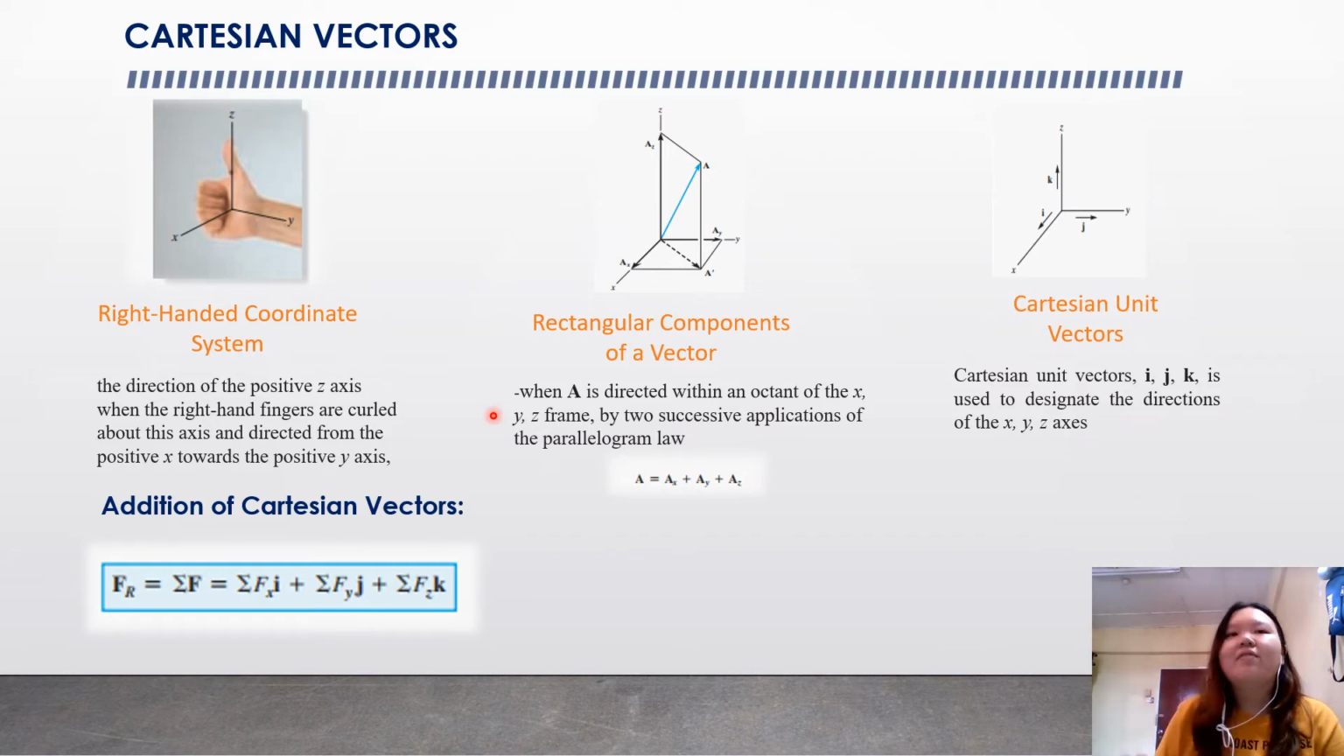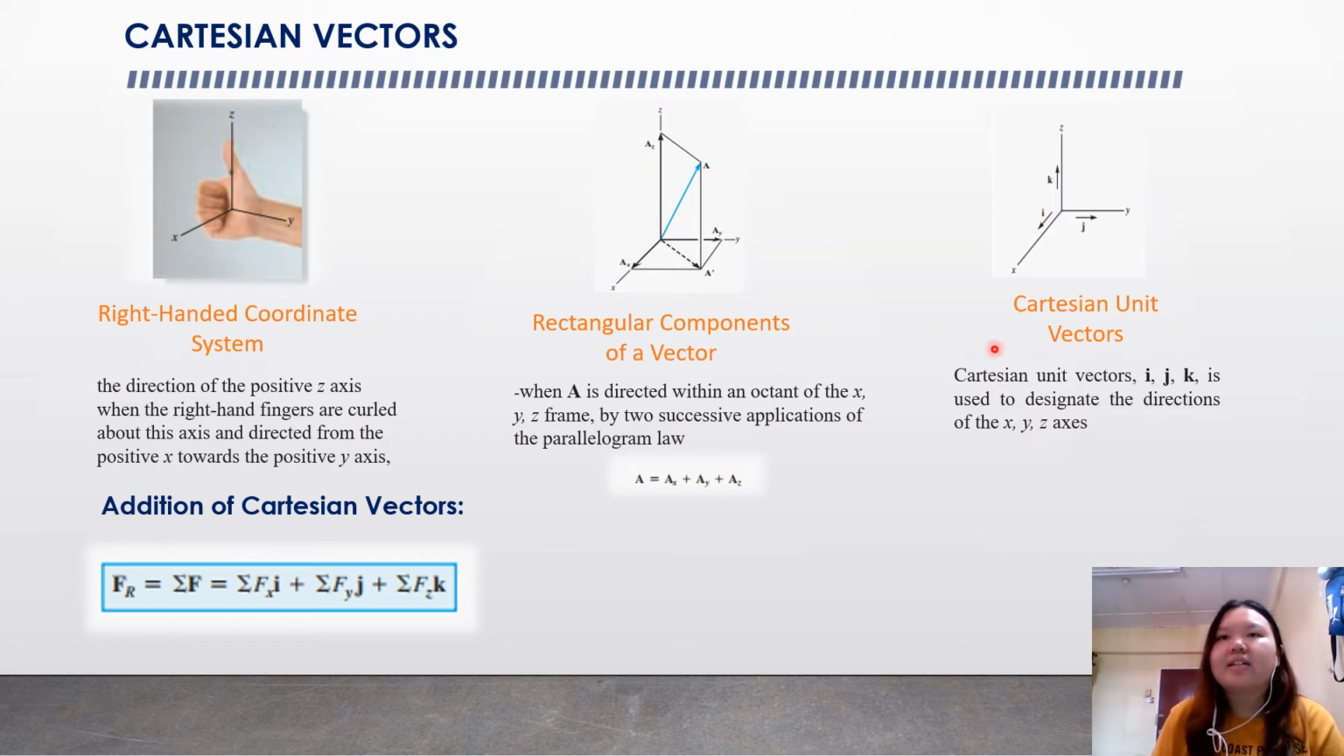The second one is the rectangular components of a vector, where A is directed within an octant of the x, y, z frame by two successive applications of the parallelogram law. You can refer to the picture here. You can see the A, and you can see the z-axis, y-axis, and x-axis, and A forms a parallelogram through these axes. So we have the formula A equals Ax plus Ay plus Az.